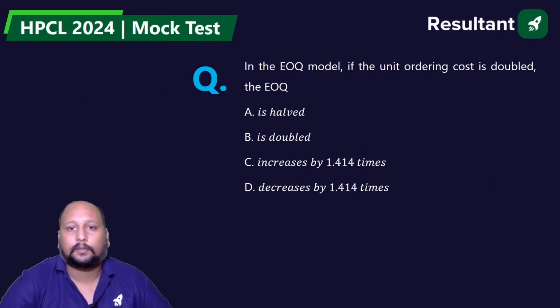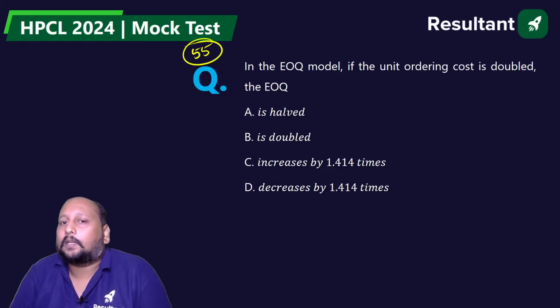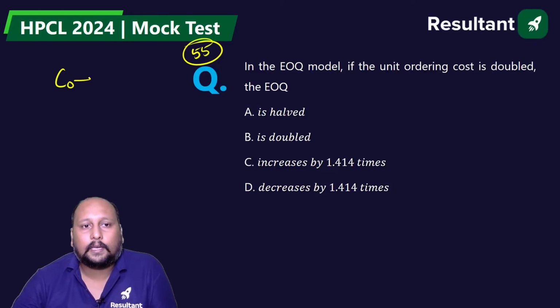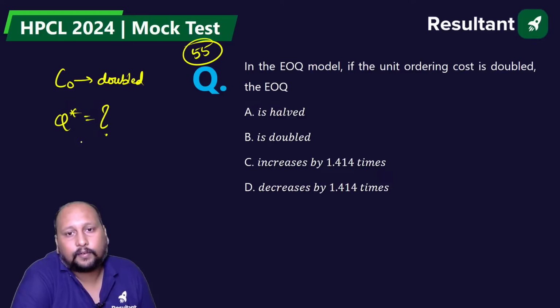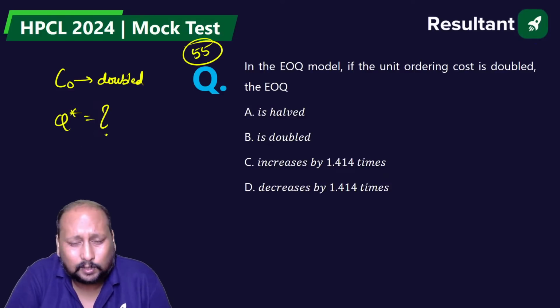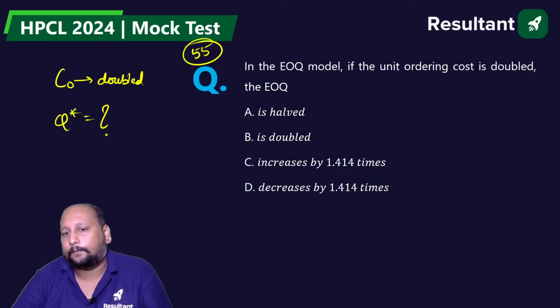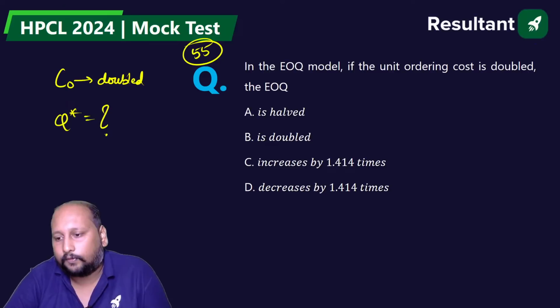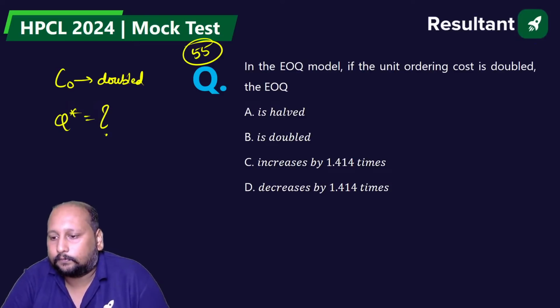Okay, next 55th question. Inventory model. In the EOQ model, if the unit ordering cost, CO, is doubled, then what happens to Q star? Half, doubled, increases by 1.414, decreases by 1.4? What happens to economic order quantity? A, B, C or D? Quickly.